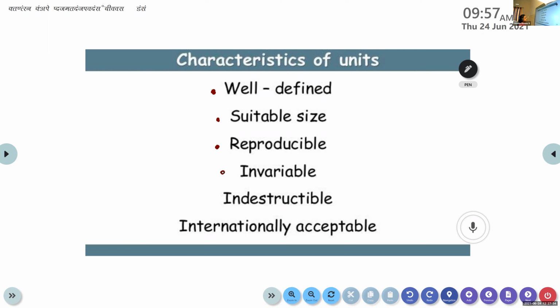Next, the unit should be indestructible. And the last but the most important characteristic of a unit: it should be internationally acceptable.